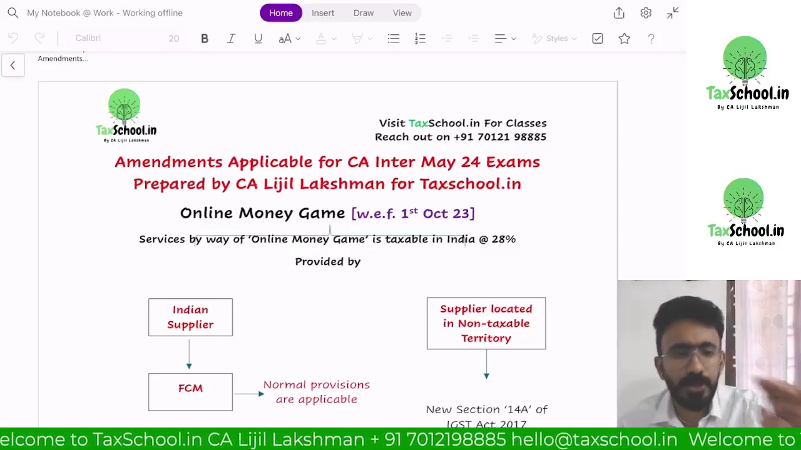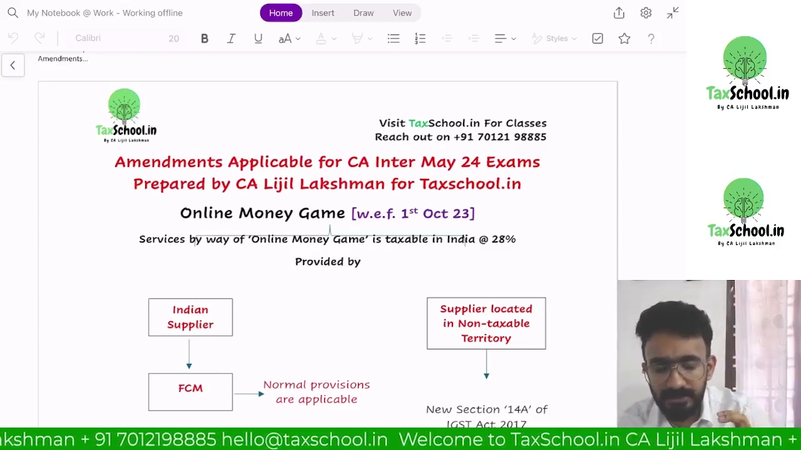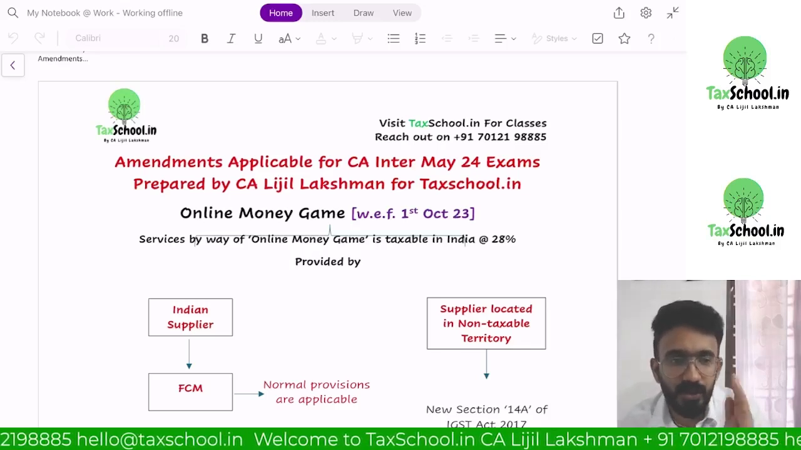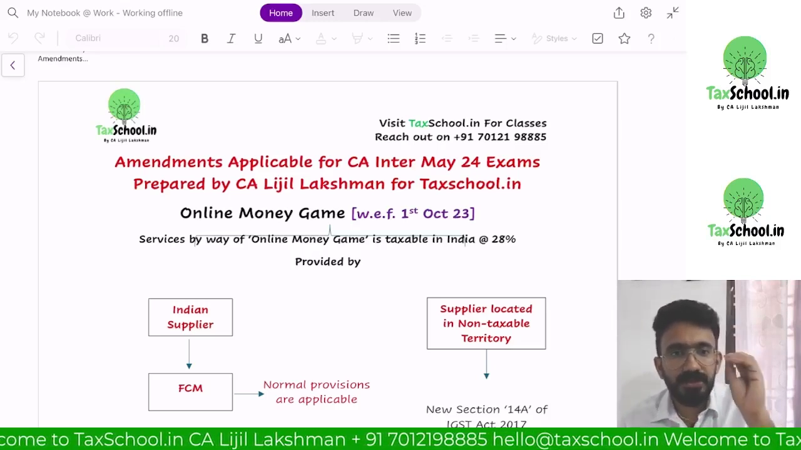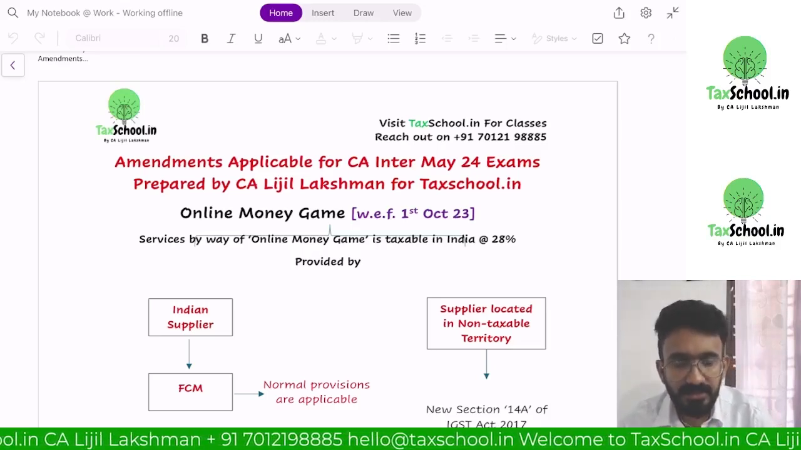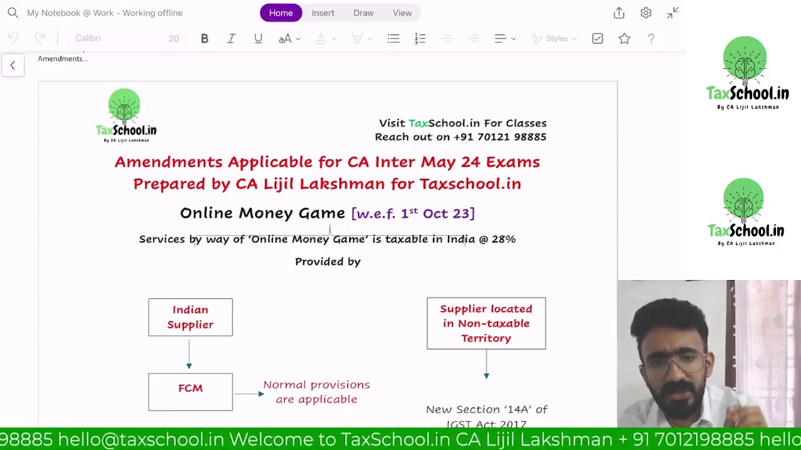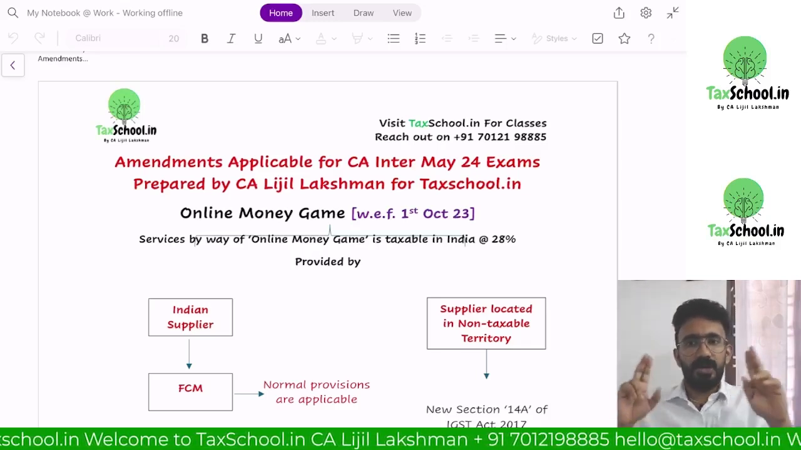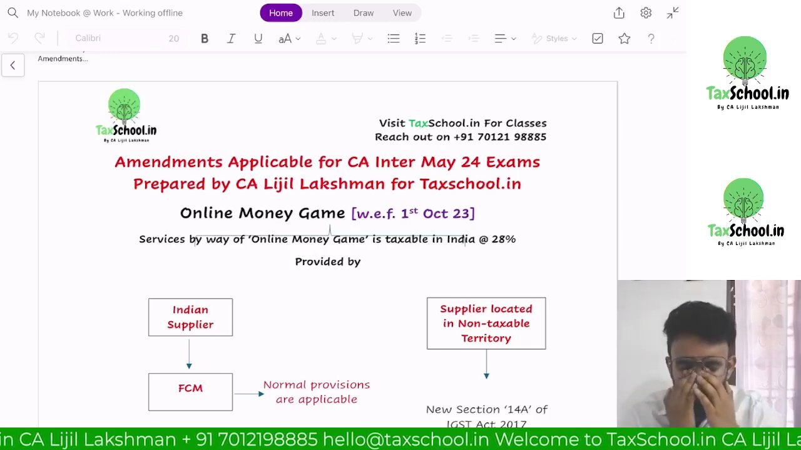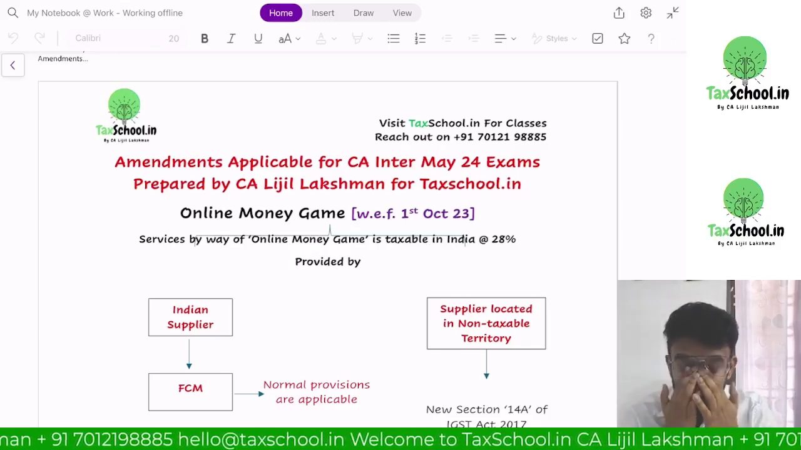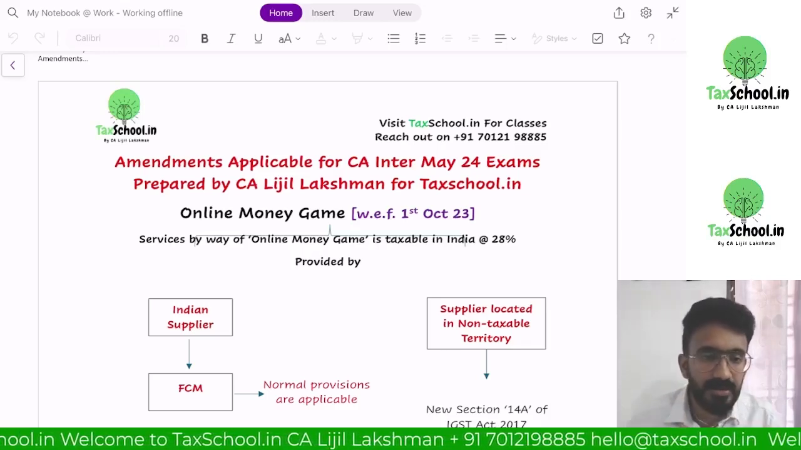Do you know how Dream 11 works? Before 1st of October 2023, Dream 11 used to do the transaction by collecting a platform fee, and they used to levy GST only on the platform fee. Now, what is the whole idea of Dream 11 collecting a platform fee? I'll explain. Before I explain the GST amendment, you need to understand and ask that question: is Dream 11 legal in India?